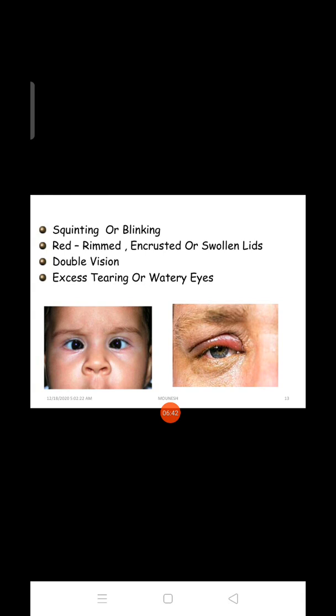Next will be a squinting position, blinking. There is squinting, red rimmed, encrusted or swollen lids, double vision, and excess tearing or watery eyes. There will be excess water coming out.